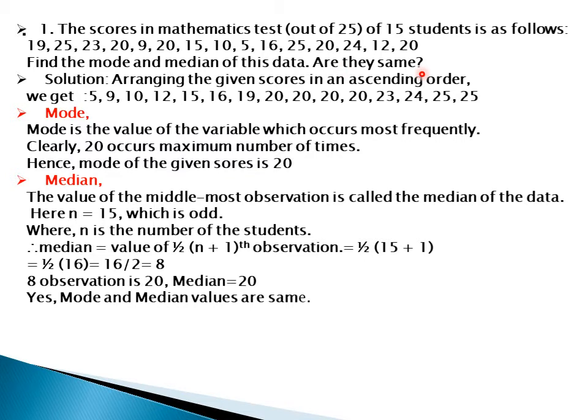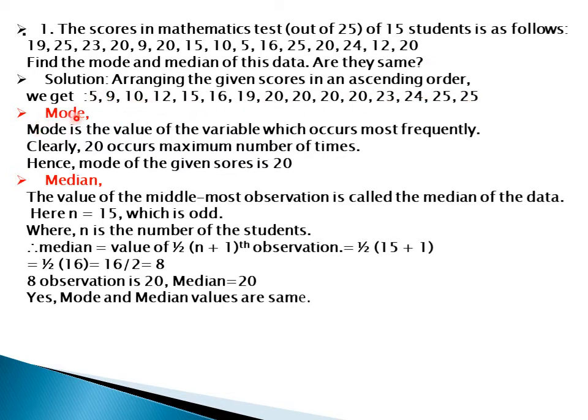Are they same? First we need to find out the mode and then the median. And after that we have to give the conclusion, are they same or not. Solution. So in the solution what we have to do first? We have to arrange all these numbers in the ascending order. Ascending order means from small to big. Here the numbers are arranged.